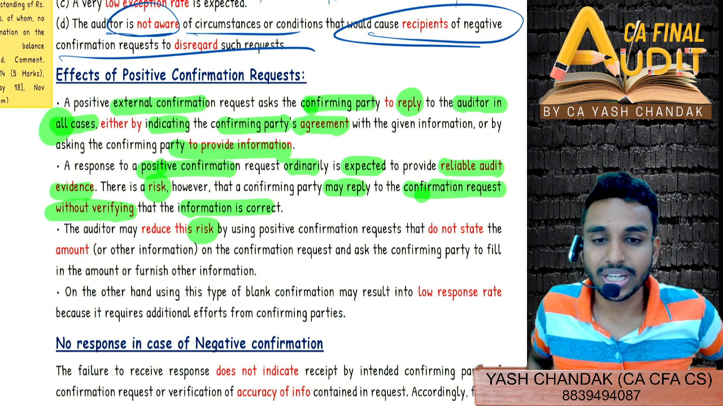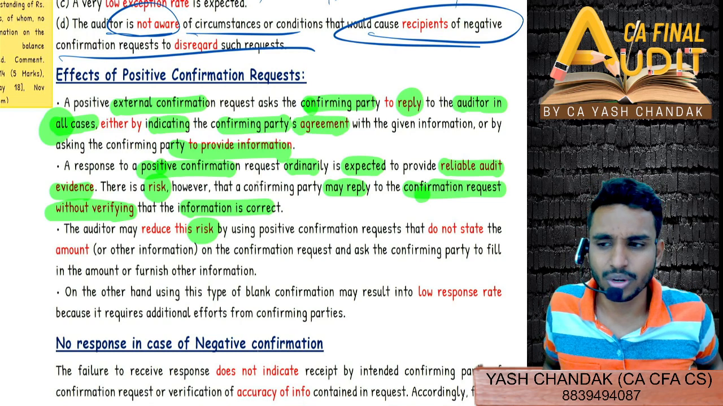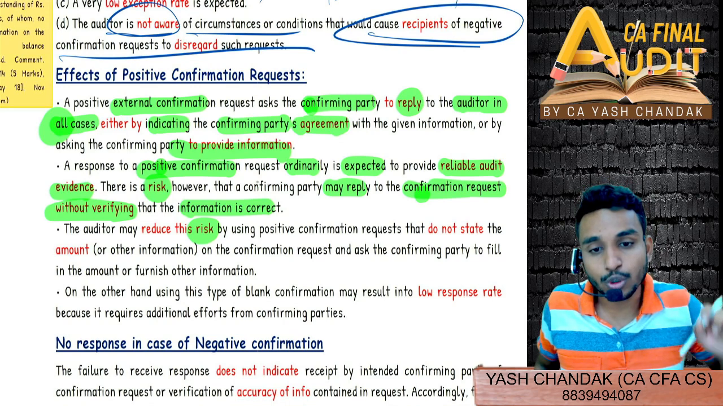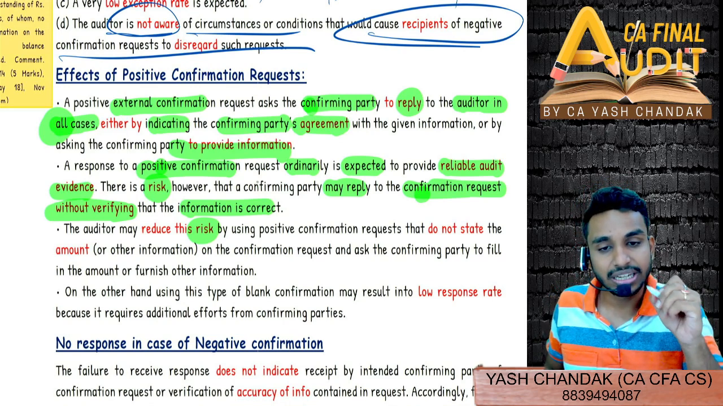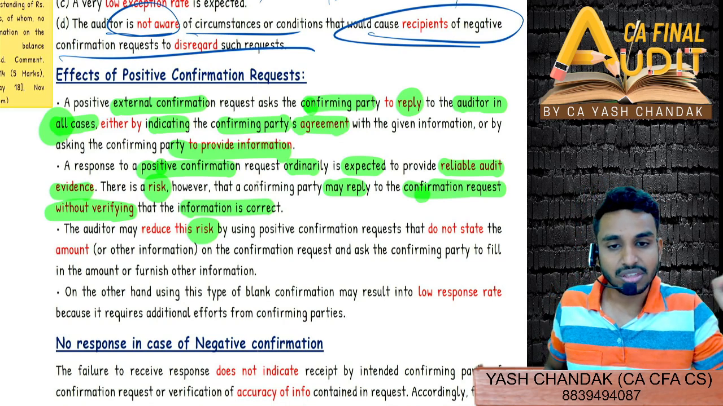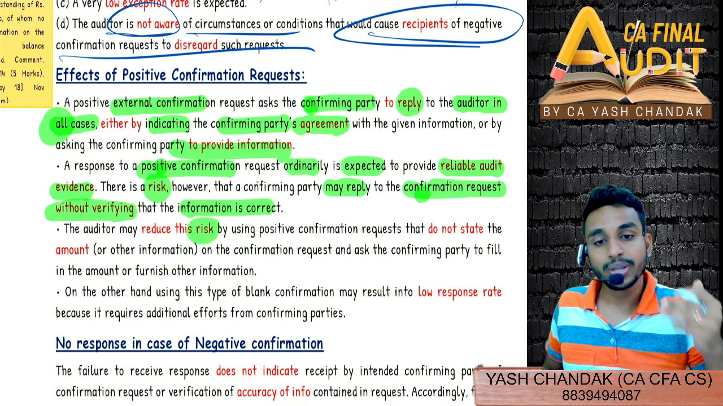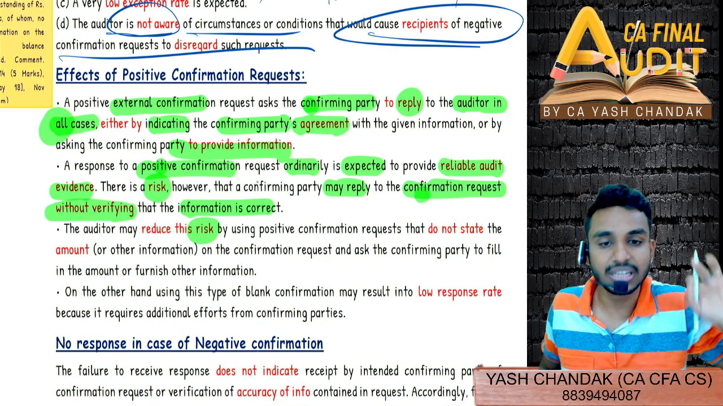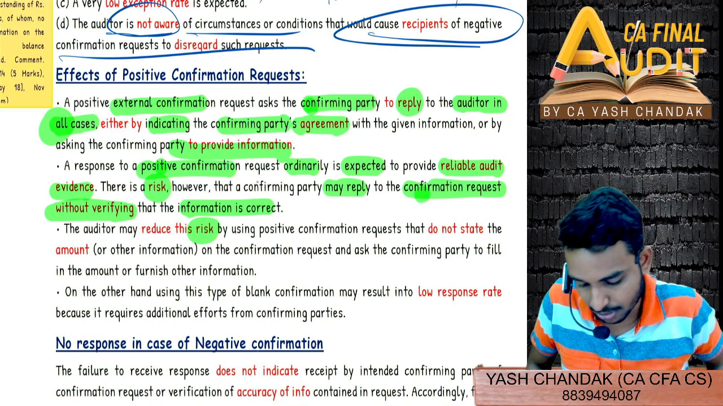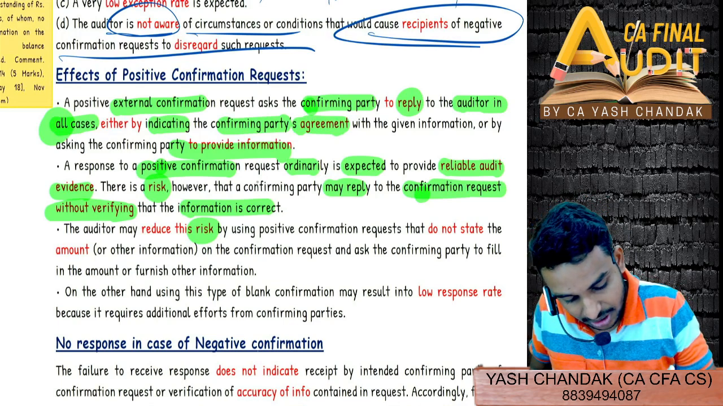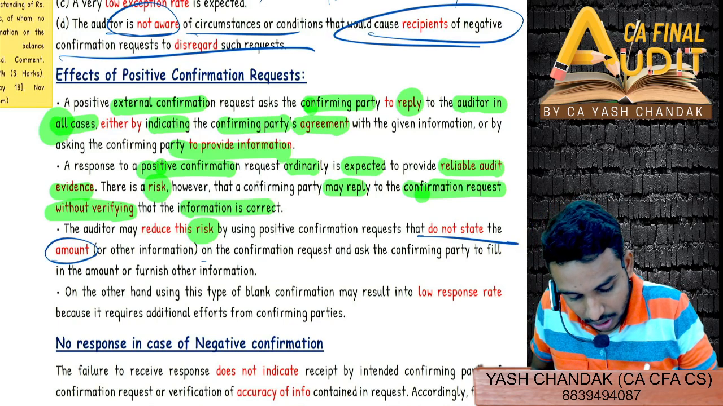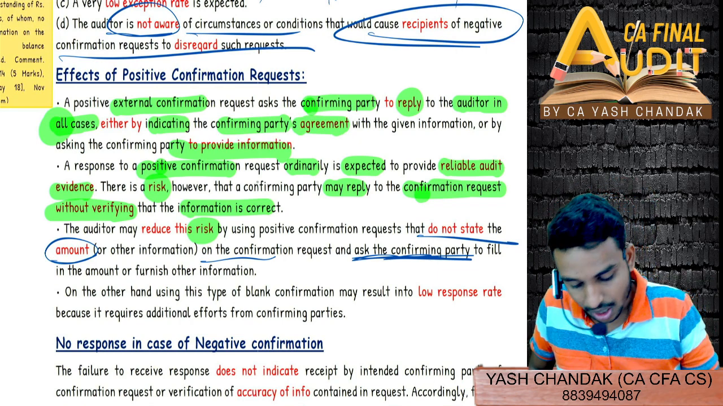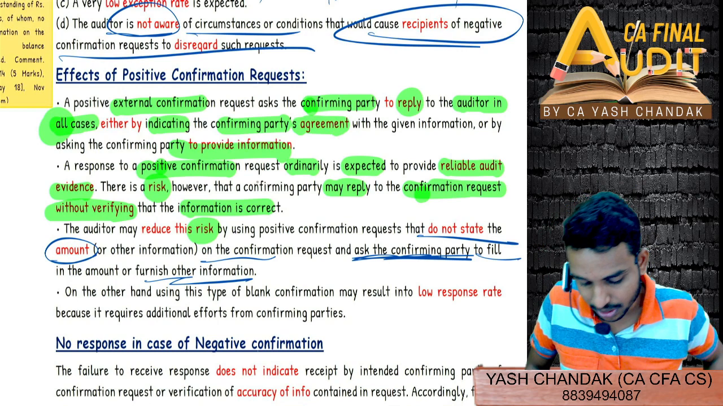I already know that Nikita won't be verifying the books of account, and I need to confirm the same with her. So I tell Nikita to fill in the amount. I'll say the data as at 31st March 2023 stands at dash, to be confirmed by you. So now Nikita will have to verify in the books of accounts and accordingly fill in the figure. So this is called a blank confirmation request. Blank confirmations do not state the amount on the confirmation request, and we ask the confirming party only to fill in the amount or furnish the other information.